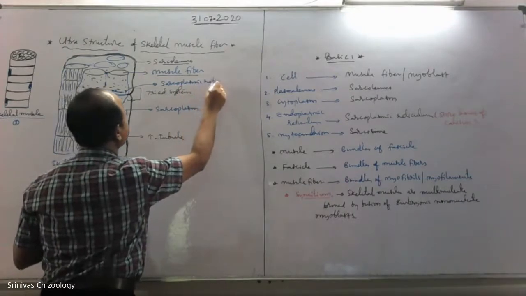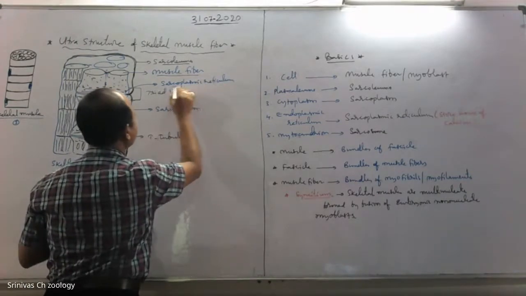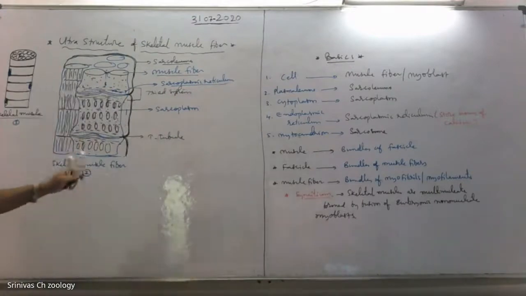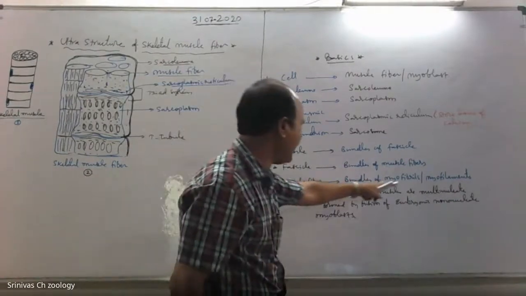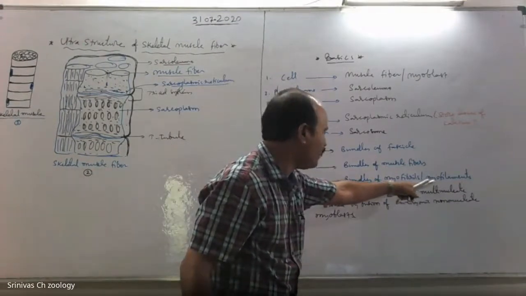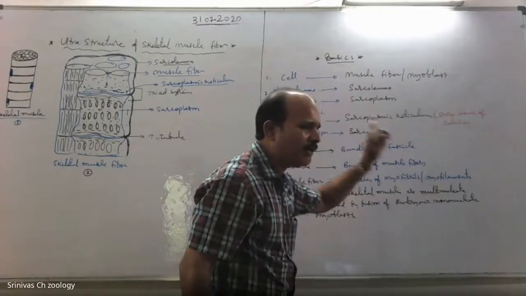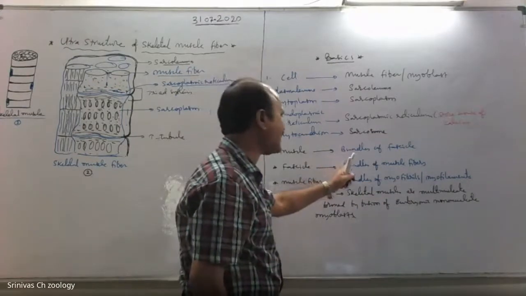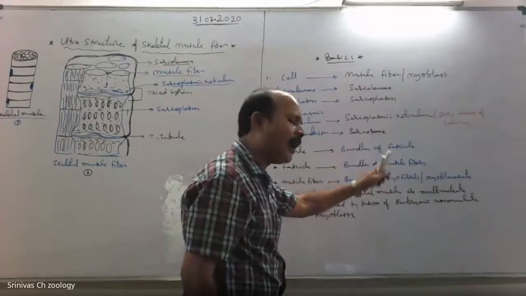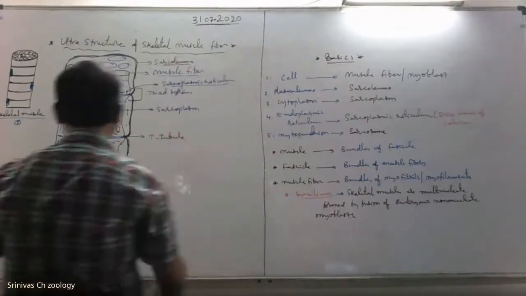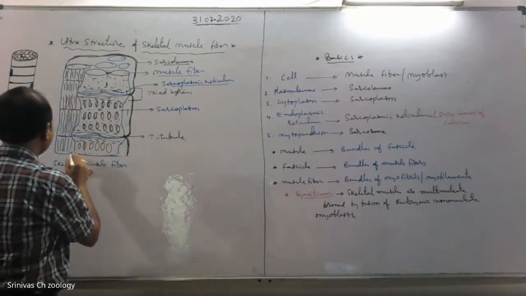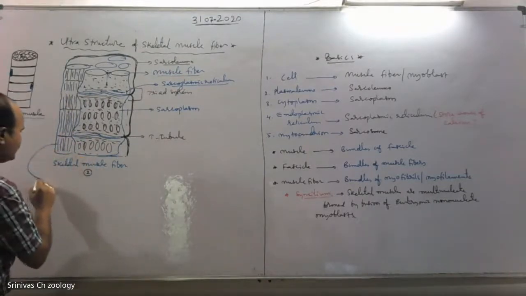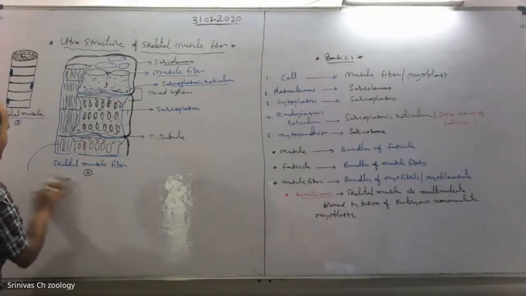Right. This is the structure of a skeletal muscle fiber. Now see here, the muscle fiber is formed by bundles of myofibrils or myofilaments. Let us see the overall structure of the myofilament or myofibril. Here inside, you find myofibrils.